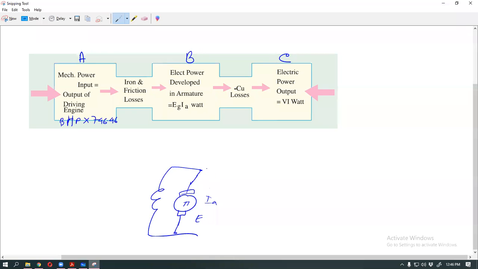Suppose this is the shunt generator. All along this line the current is the same. This current is the armature current.